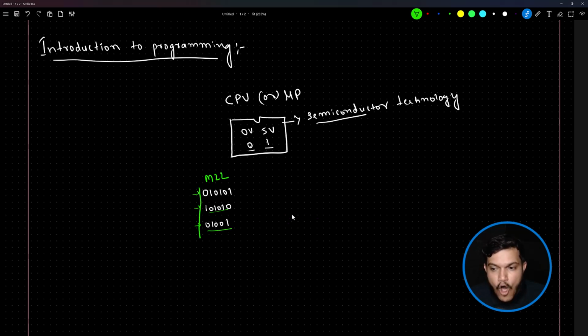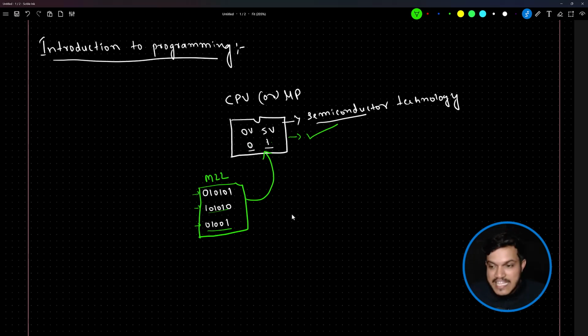Writing a set of instructions in one place is called a program. The concept of programming came into the picture. Now, if I give this set of instructions to my processor, will it understand? The answer is yes, because a processor understands only two things, 0 and 1. The way you communicate to the processor is in the form of 0s and 1s. Now you will 100% get the output.